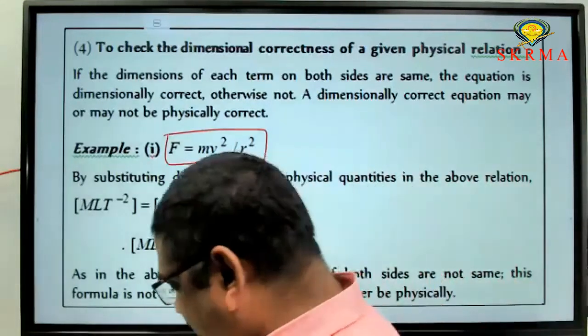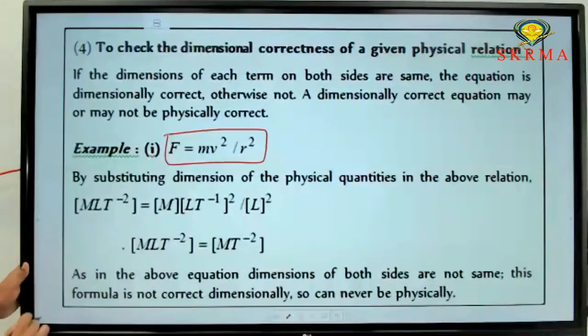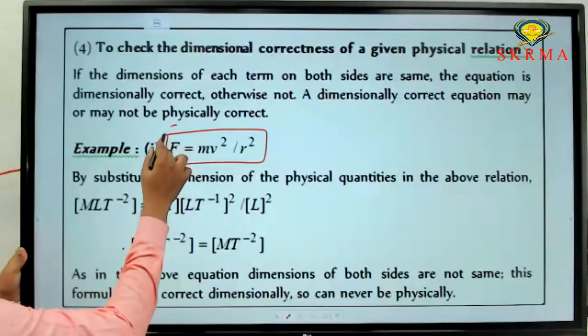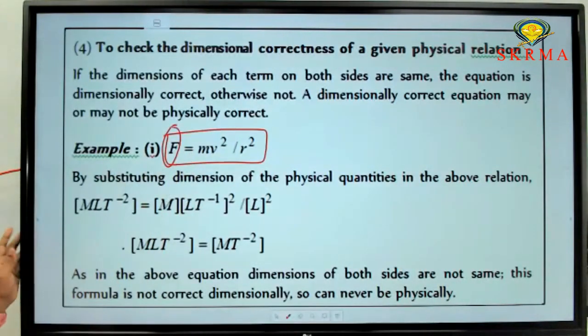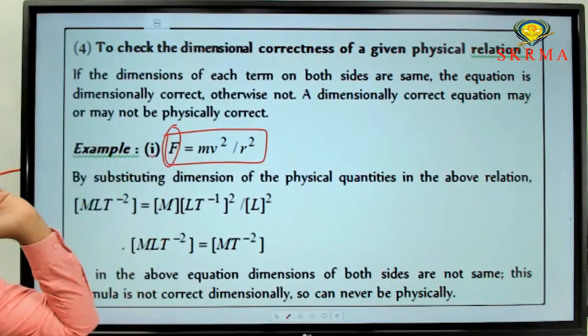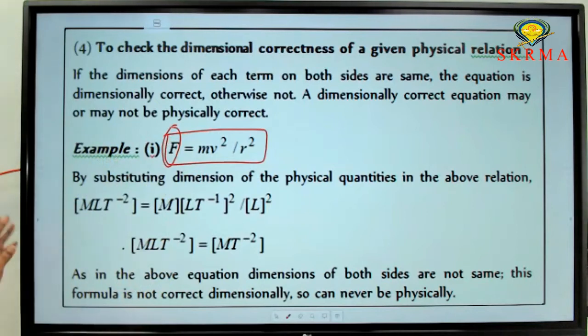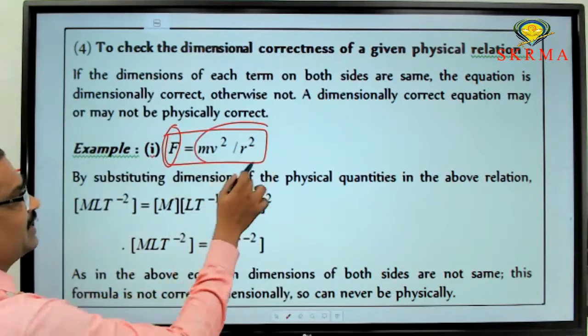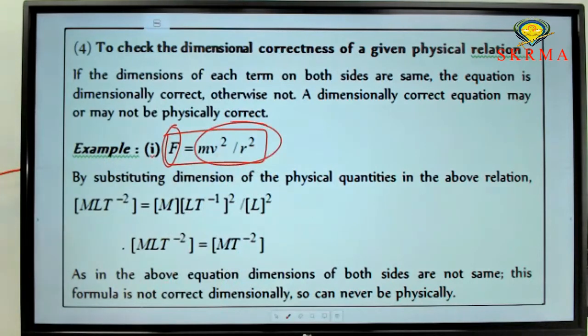The process is: take LHS, the left hand side quantity, and substitute the dimensional formula of each and every quantity in it. Next, take the right hand side of the equation and substitute the dimensional formula of each and every quantity. If LHS equals RHS, then we can conclude that this equation is dimensionally correct. Otherwise, that equation is dimensionally wrong.